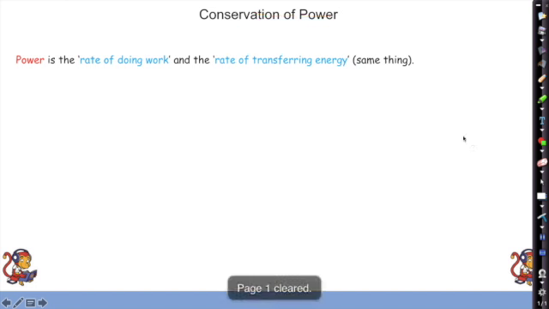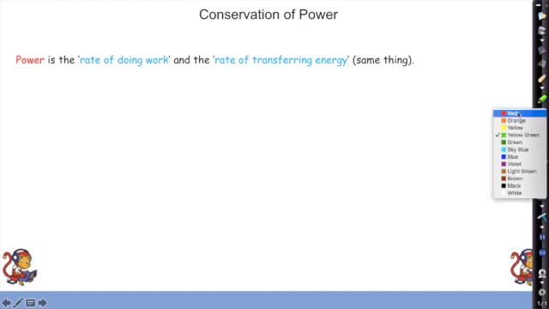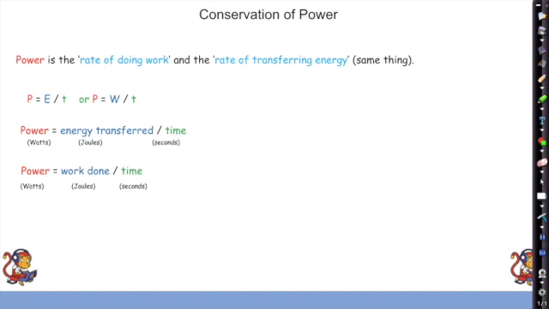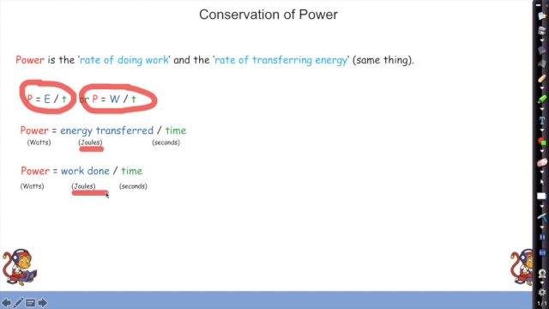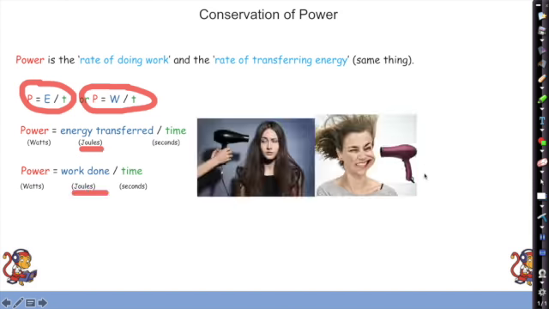Conservation of power is the rate of doing work. So the rate of transferring energy, how quickly I'm using energy or transferring energy. So two equations for this. We've got power equals energy divided by time, or power equals work divided by time. Remember that power and work, work done and energy transferred are the same things. Okay, so our two equations then, look, they've even got the same units, just to prove that they are the same thing. Okay, so there's something you need to know with power.